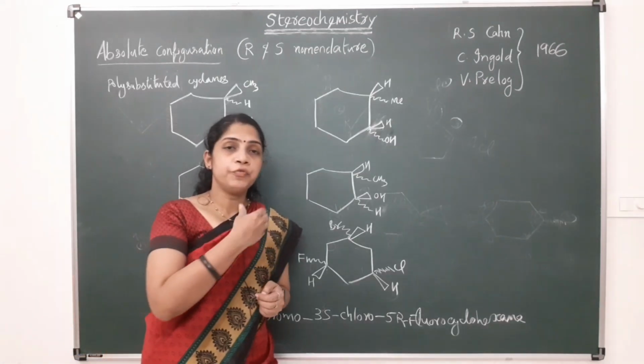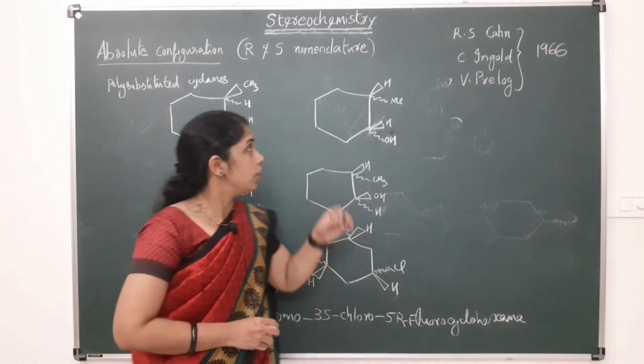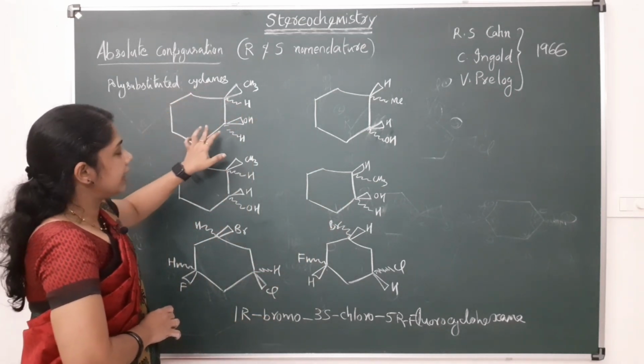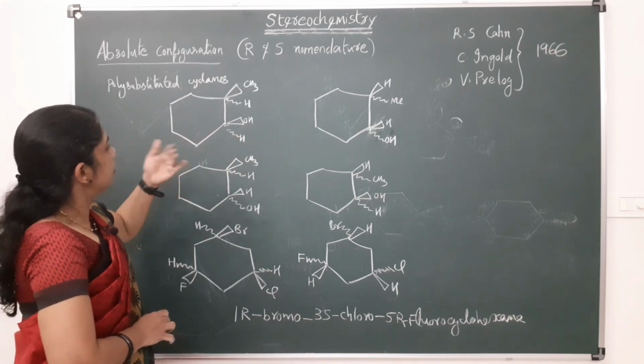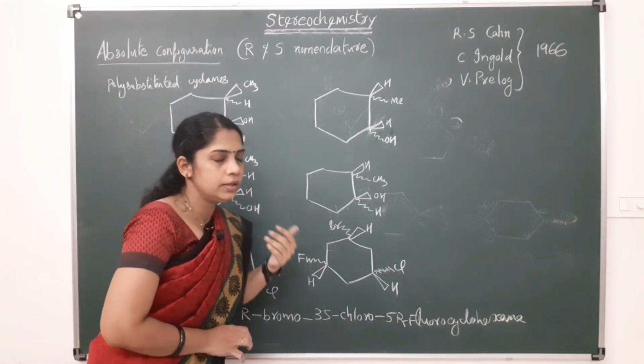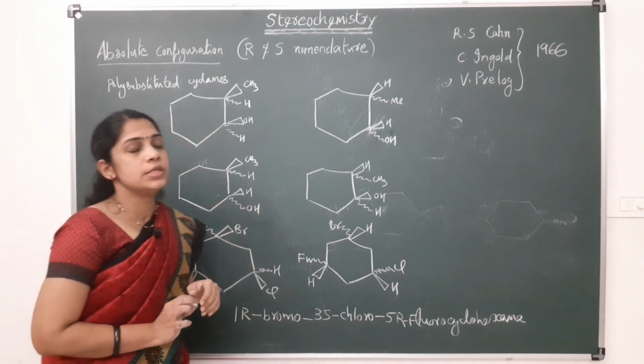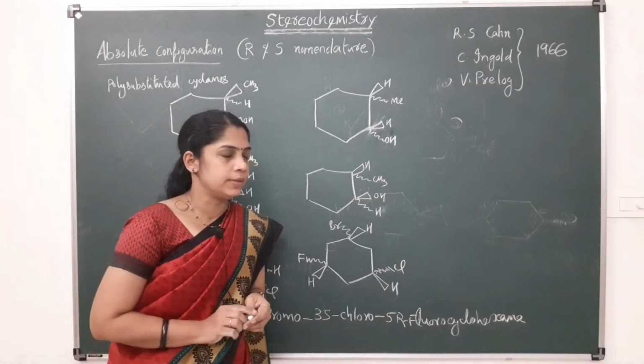Okay. In the case of polysubstituted cyclanes, that is, cyclic compounds which contain more than one substituent, in that case also we can use this R and S system of nomenclature. Okay.